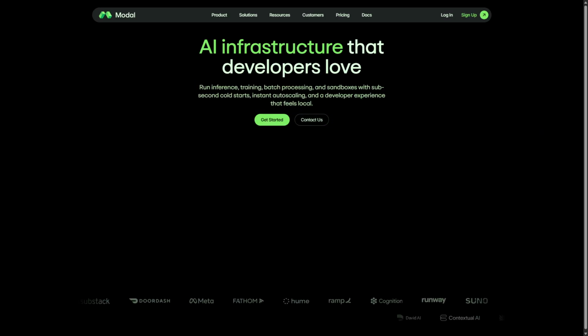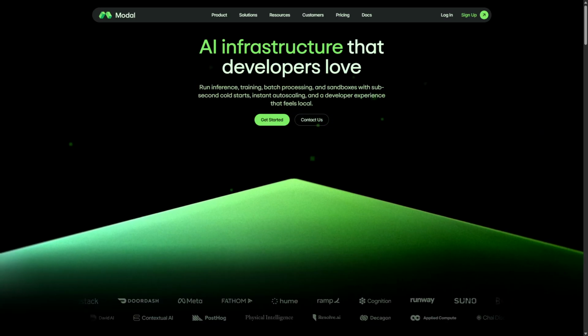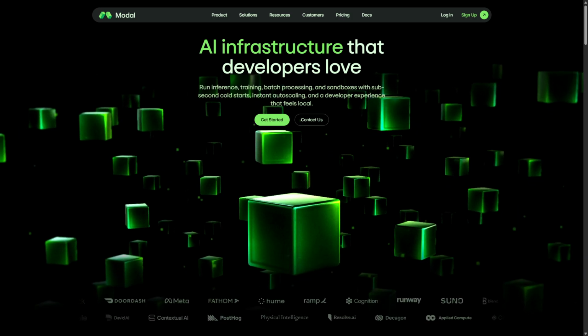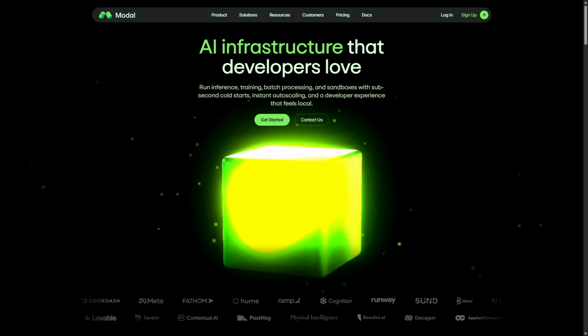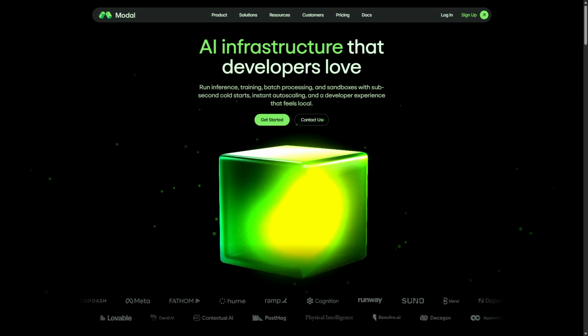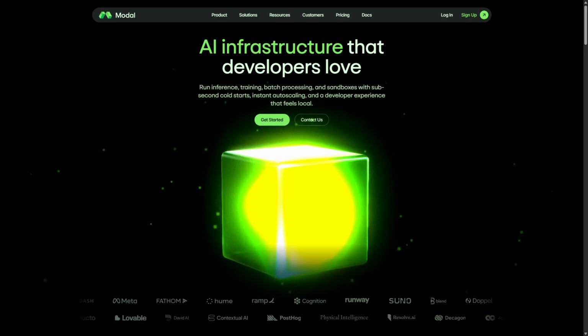Today we're diving into Modal, a platform that promises to simplify serverless AI infrastructure. But does it really deliver on that promise, or is it just another tech buzzword? Let's find out if it's worth your time and investment.